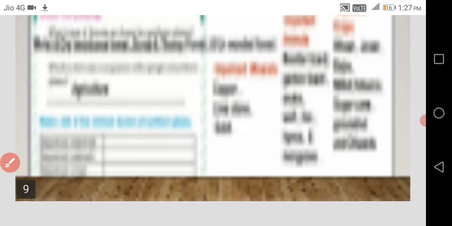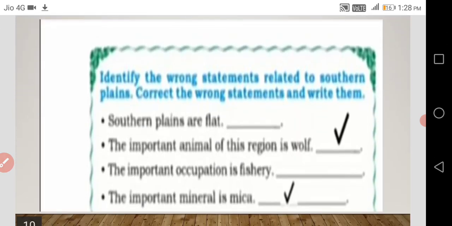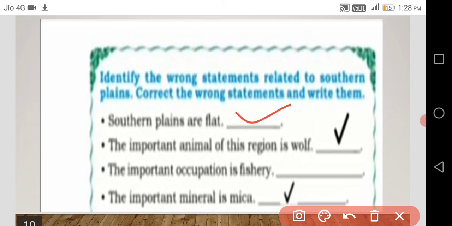Next, identify the wrong statement related to the southern plain. Correct the wrong statement and write it. Southern plains are flat. Next, the important animal of this region is wolf. True.